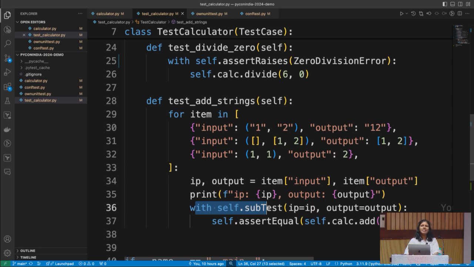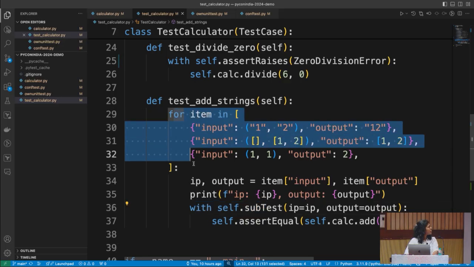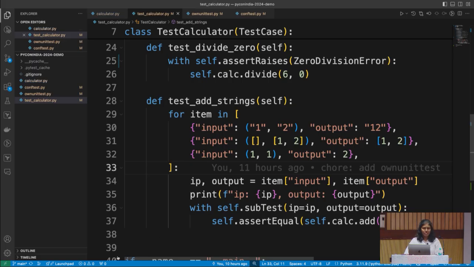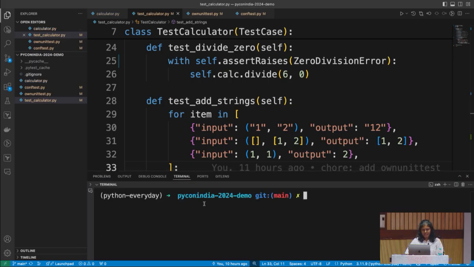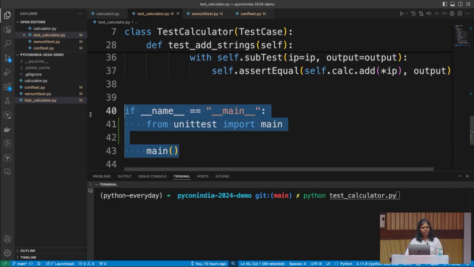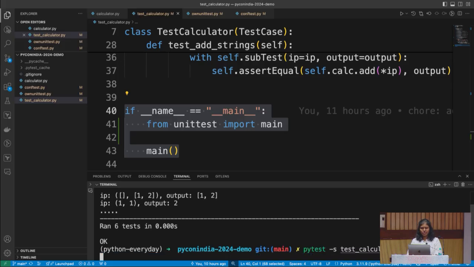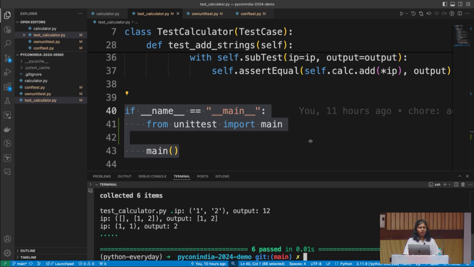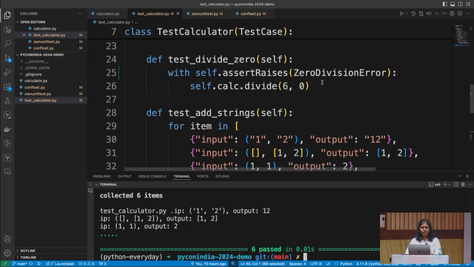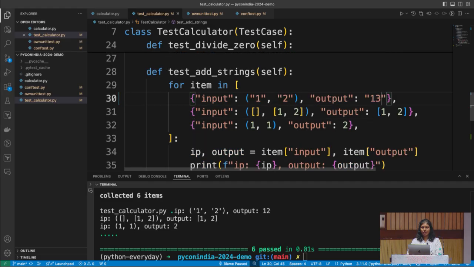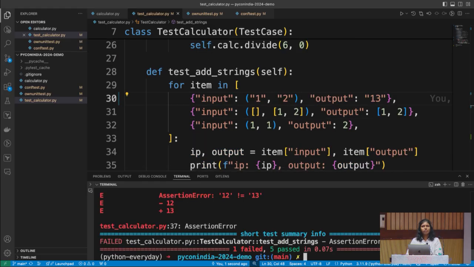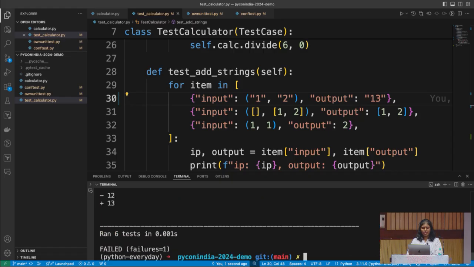There's no parameterized test case in the standard library, but there is a subTest which you can do by looping over a bunch of items. Thanks to Django, I do all of this and Pytest. The beauty of standard library Python unittest is you can run it as basic Python using main, or you can also use Pytest and do this. And to prove that I'm not cheating, I'm just showing you the code, I'm going to change something and hope it fails. Yeah, it fails. So everything is intact so far.